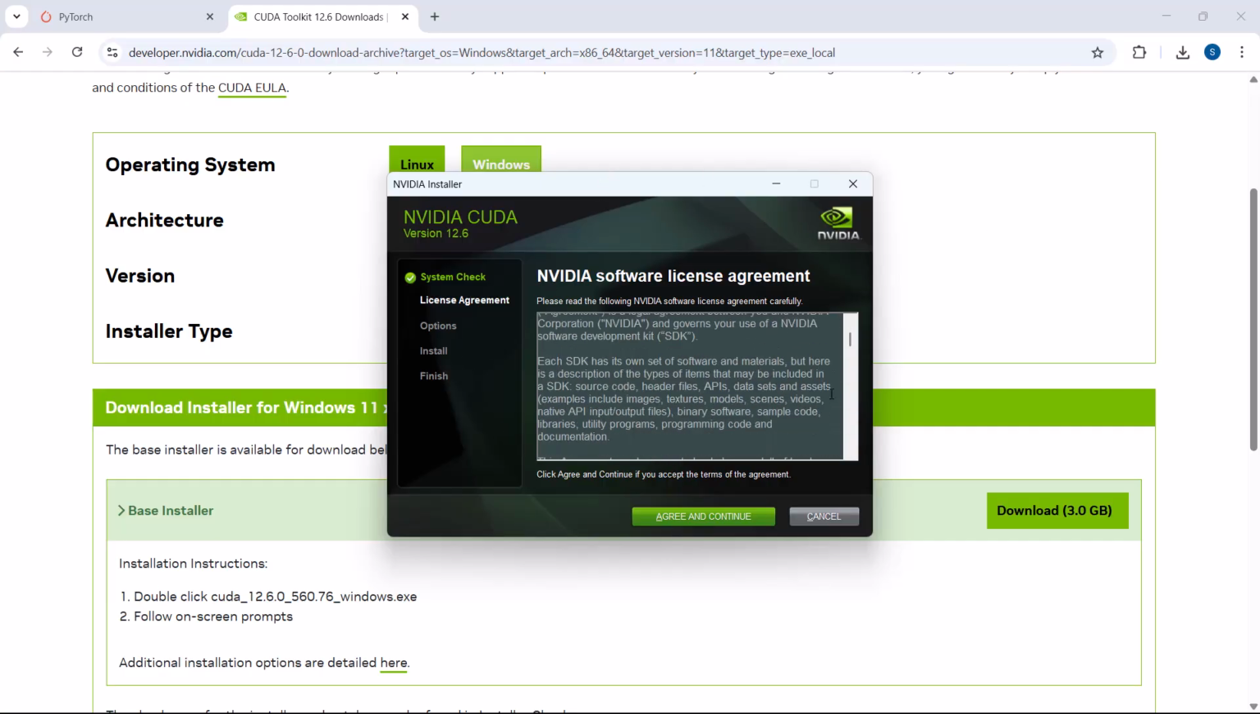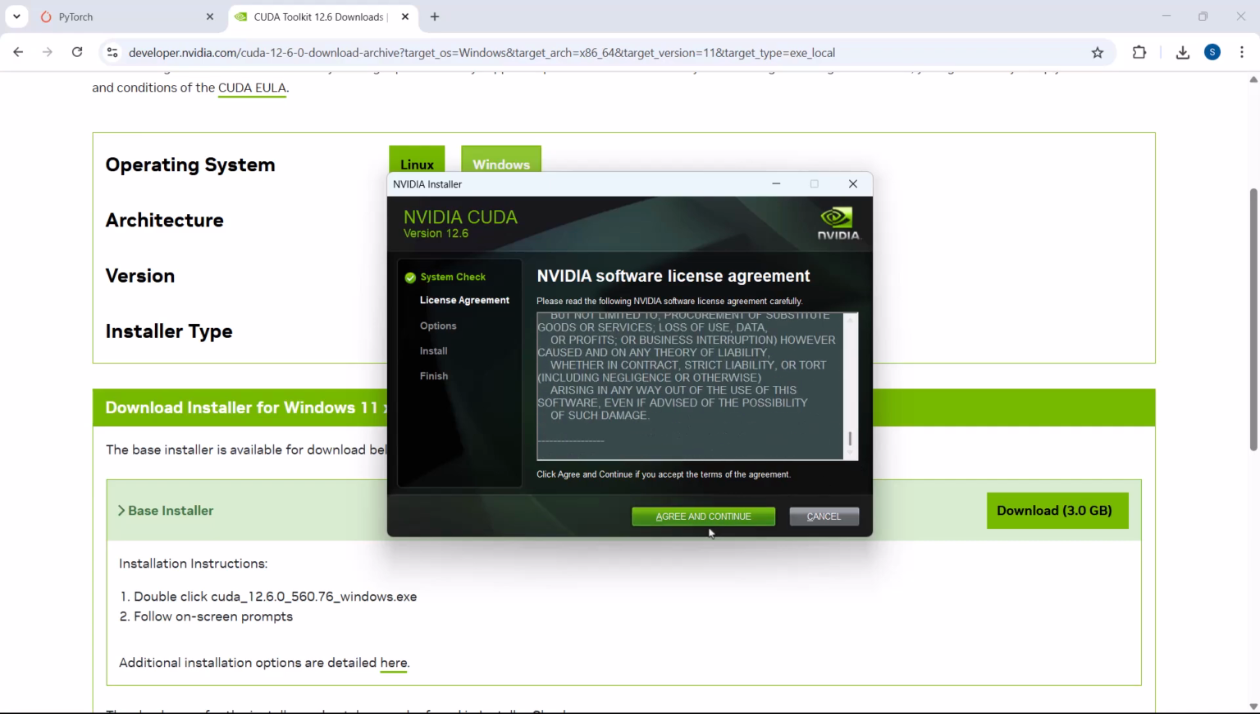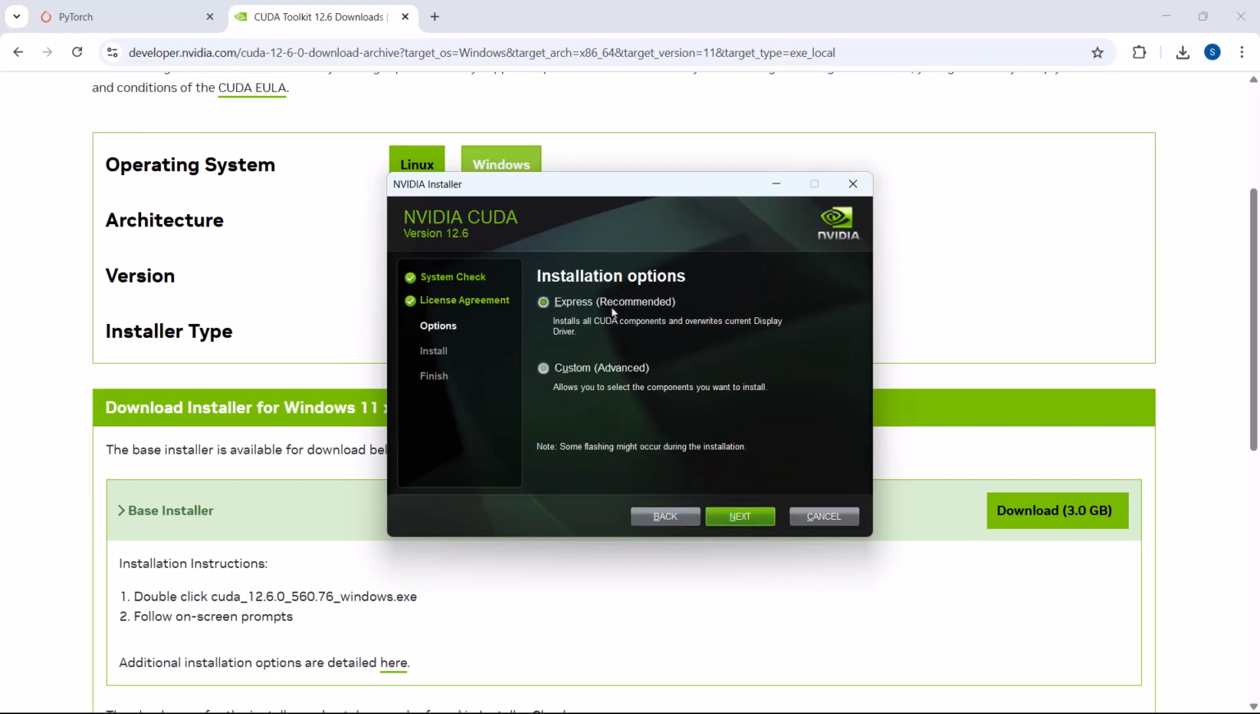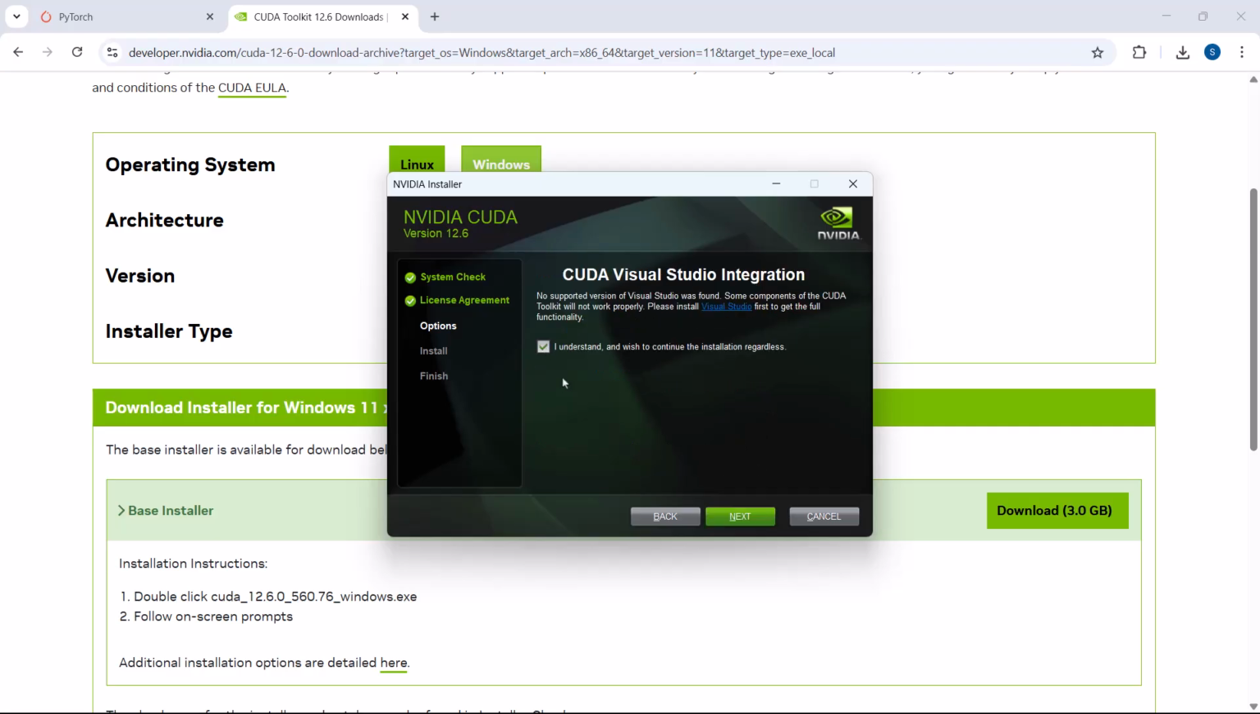So go ahead and click on agree and continue, and you can leave it as express, so that is the recommended installation option. Click next and then check this box: I understand and wish to continue the installation regardless.